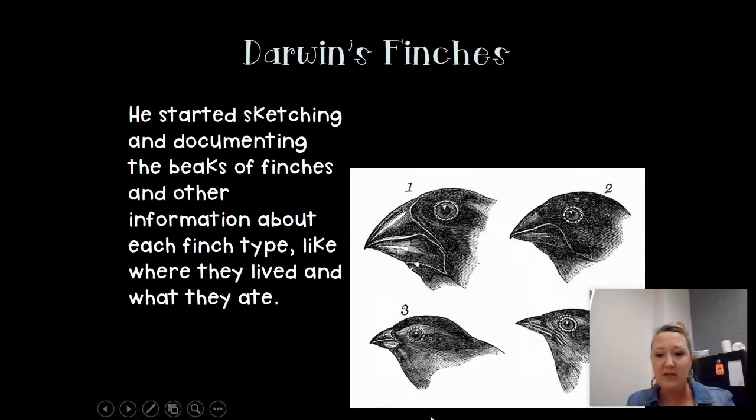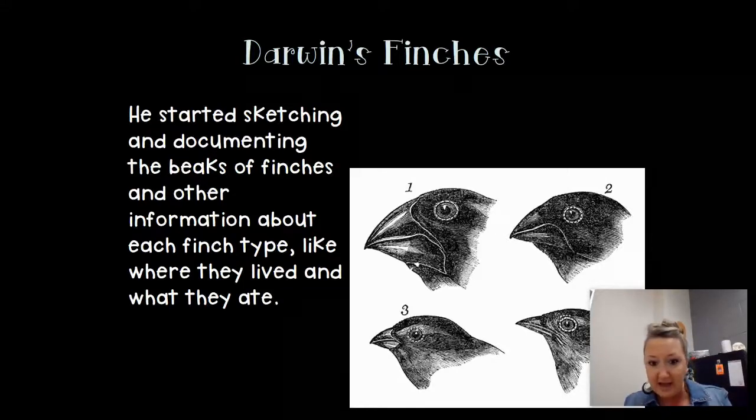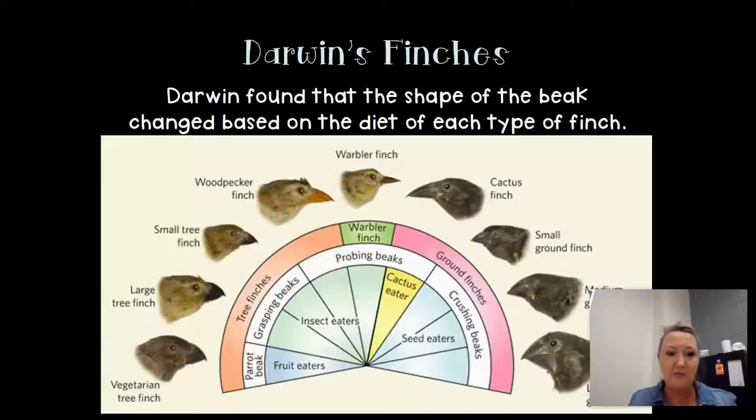And you can see in this picture on the screen, there's 4 different types of finches. The number 1 finch has that really thick, large beak, while the number 3 finch looks like it took that beak from number 1 and minimized it, right? It's really tiny. And then the number 2 beak looks almost like a combination of the number 1 and the number 4 beak. So he noticed these similarities and the differences between these types of birds.